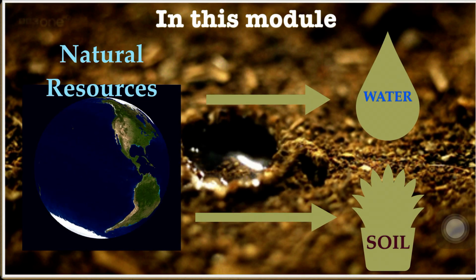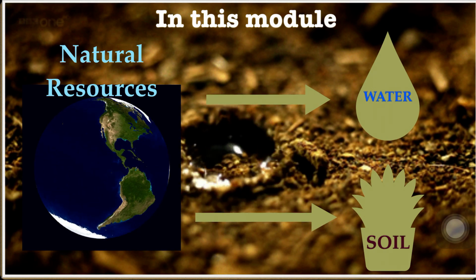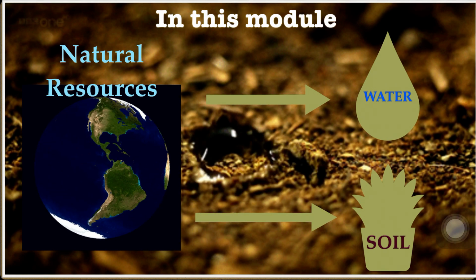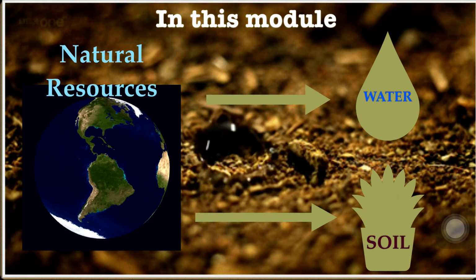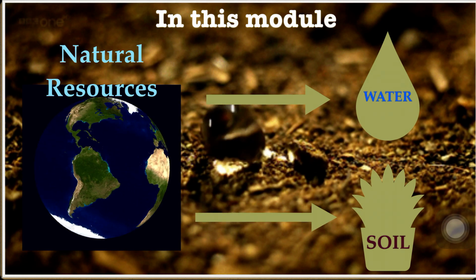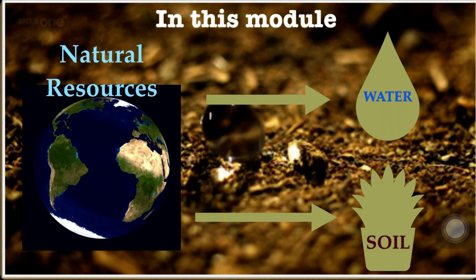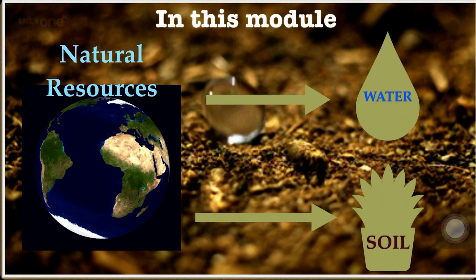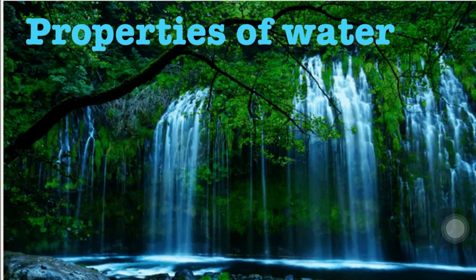In this module, we are going to learn about properties of water, and in the next module, that is the next video, we are going to learn about properties of soil. So first, properties of water. Children, water can flow very easily. It has the capacity of flowing. Water occurs in a liquid state at ordinary temperature.